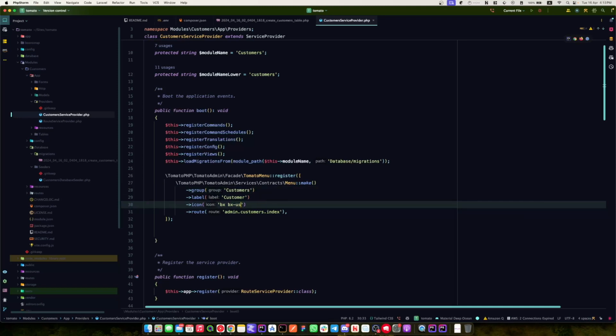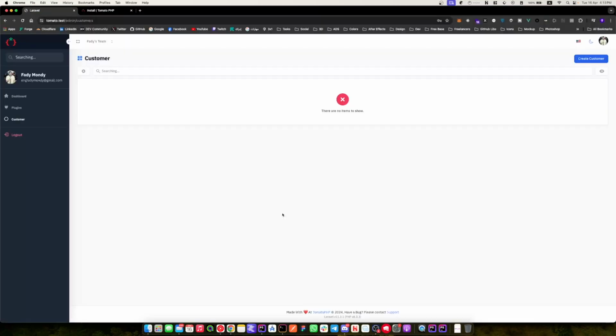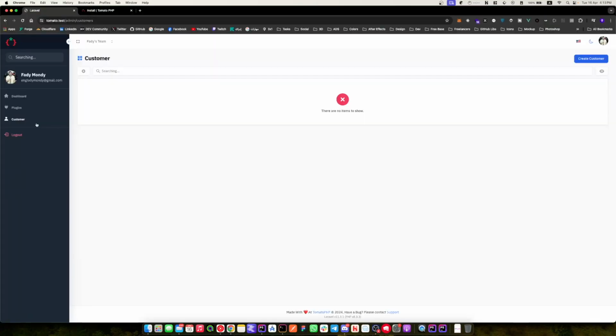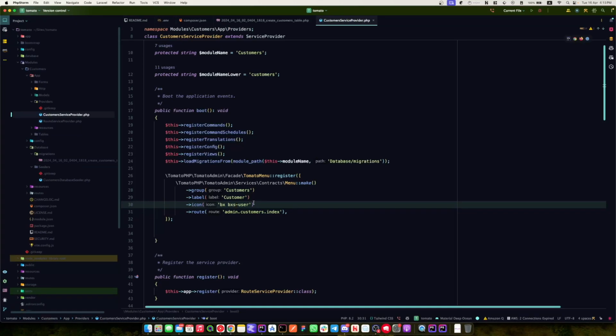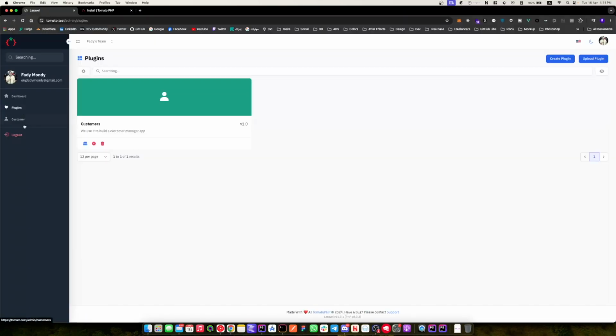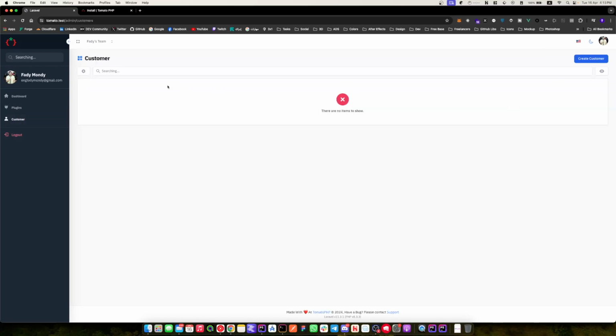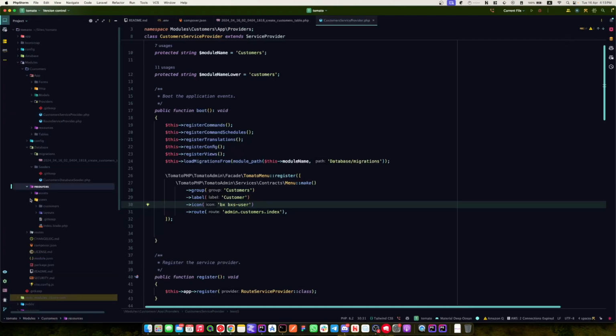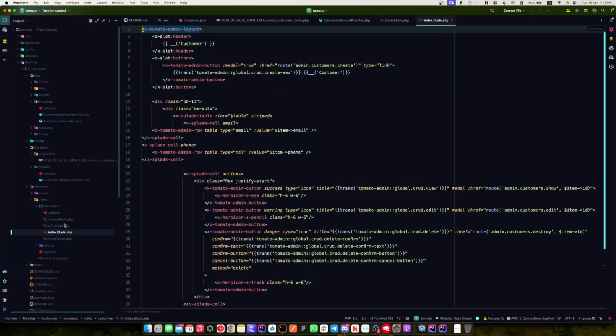We can change this to users or just user. We can make it solid, so it will look like that. So that's it. You can do a lot of changes on the customer. If you go to resources here, you will find customers and it will have all the views. You can change anything you want.